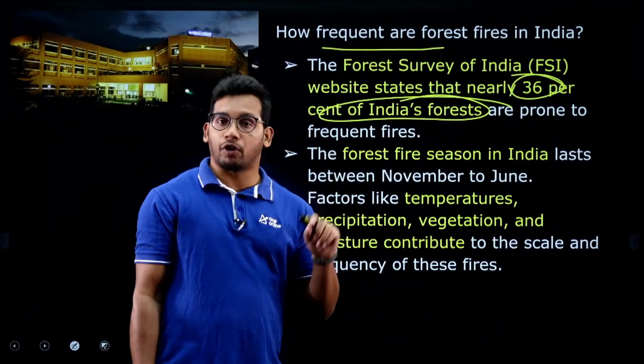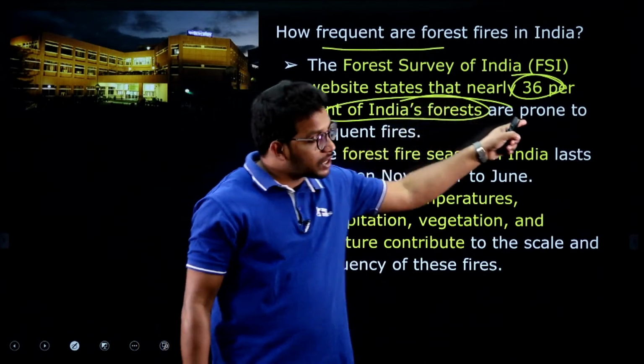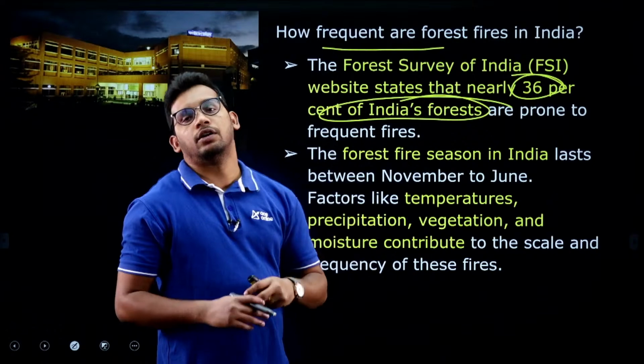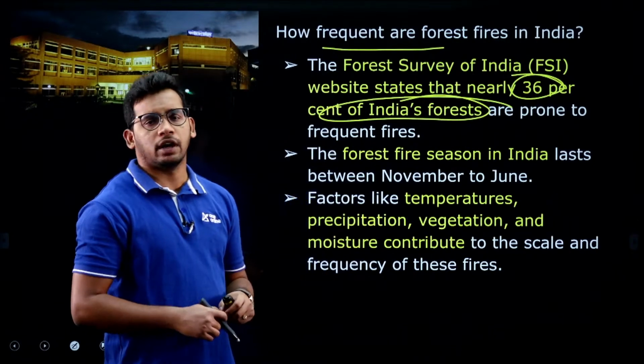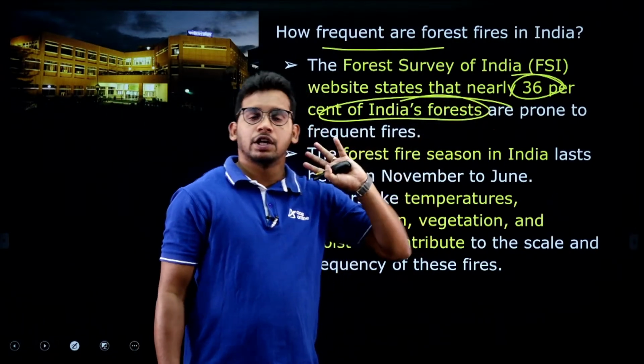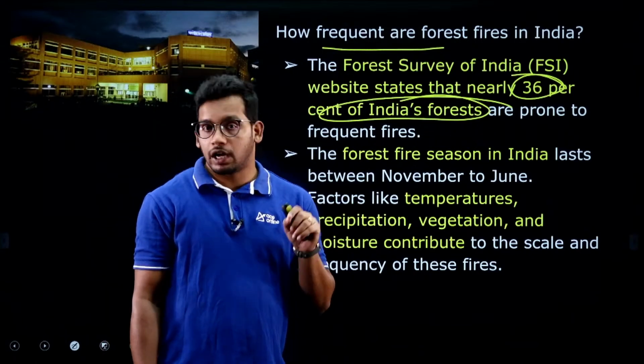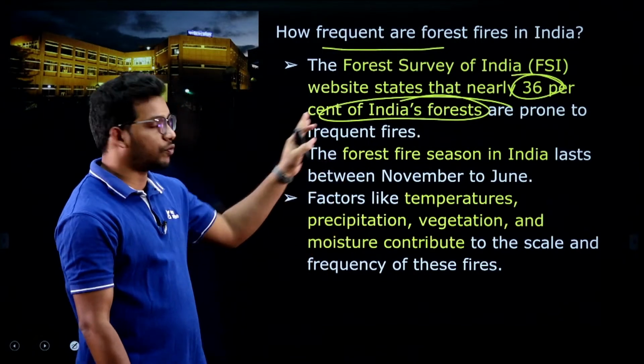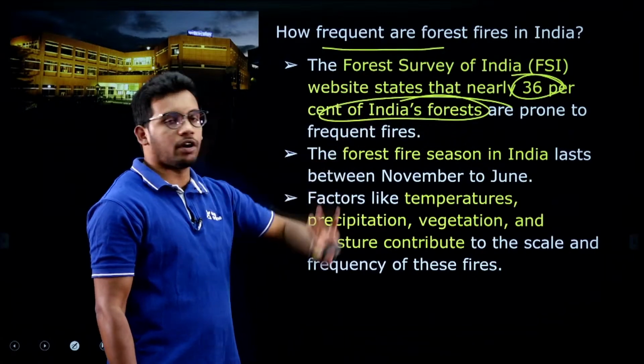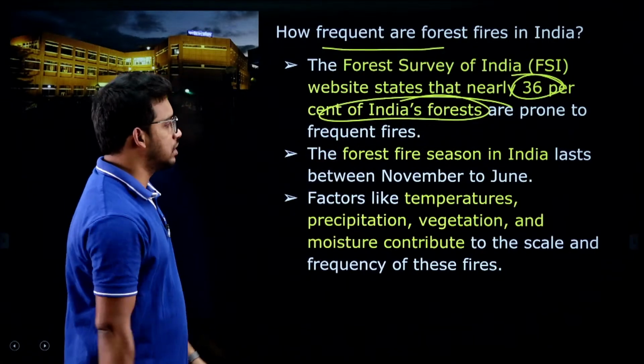Out of that 22% forest area, 36% of forests were prone to forest fires. This is a very important fact that you need to remember. So 36% of our forests are subjected to forest fires. That's what the Forest Survey of India has decided according to their studies.